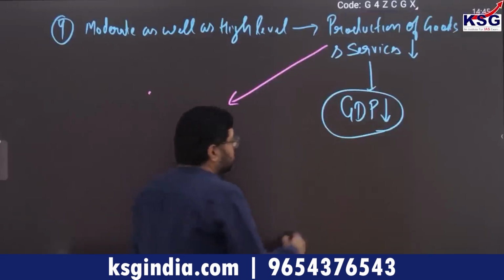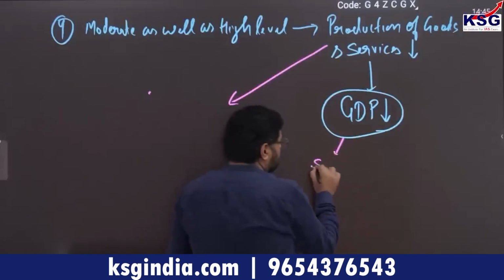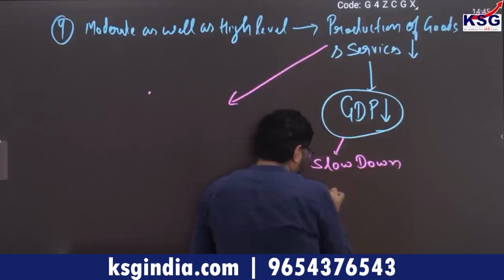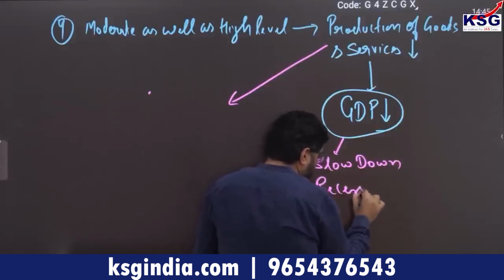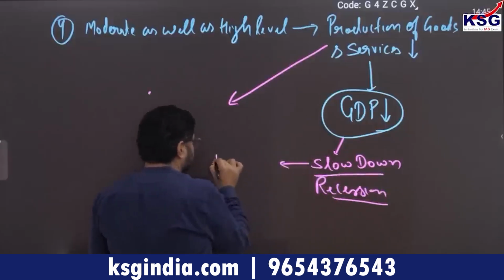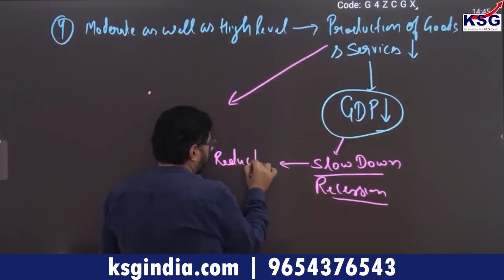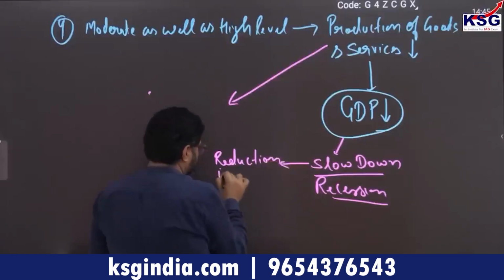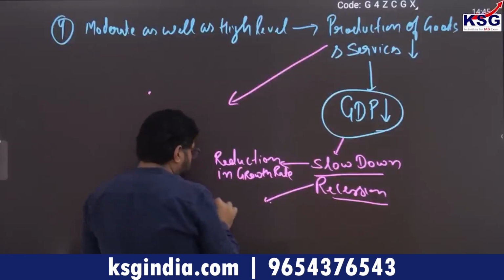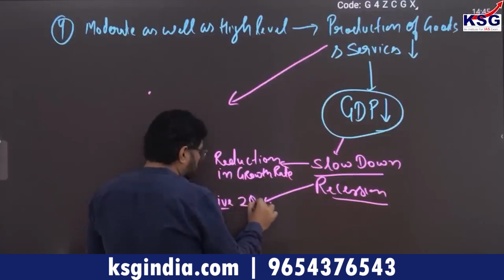So we can say there are two terms. One is slowdown and another is recession. Slowdown is reduction in growth rate, whereas recession is when your growth is negative for continuously 2 quarters.